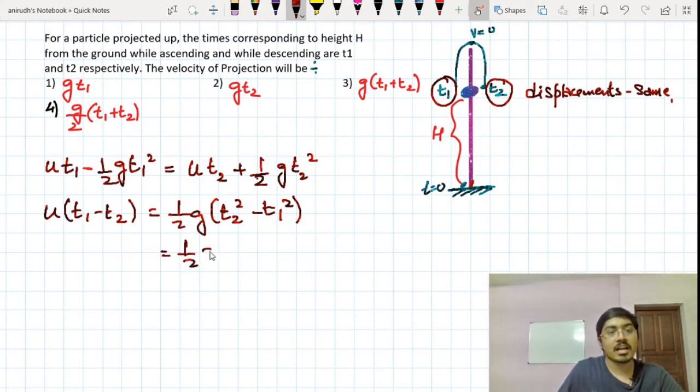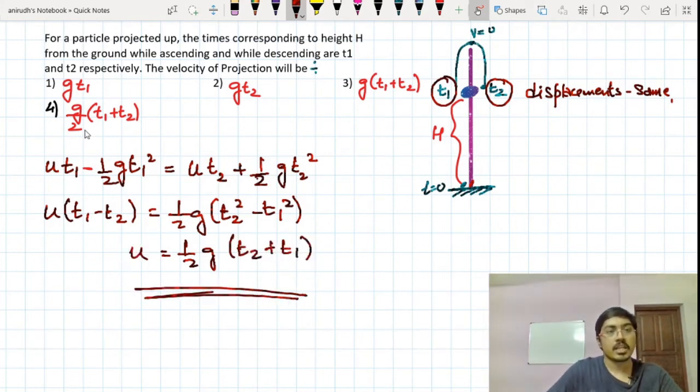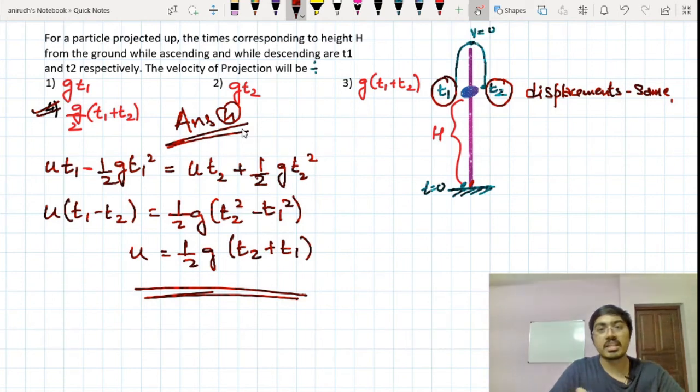You will get it as half g (t2 plus t1). That is equal to the initial velocity. This is my answer. Now only one option is matching here. So my correct answer for this question is option number 4. I just thought of doing it in this way. So this is the way I solved this question.